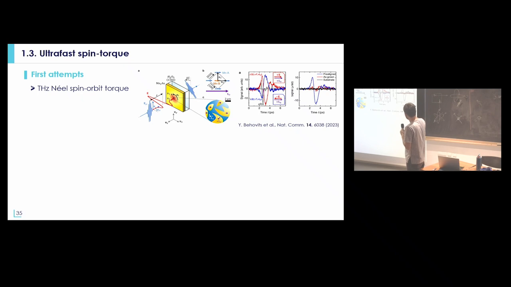And what they can see is that if they pre-align the thin film under some really large magnetic field, which means that you get a monodomain state, the amplitude of the effect is much larger. And if you use as-grown films in which you have a lot of antiferromagnetic domains, the response is much smaller because the direction of the terahertz electric field is not the correct one in order to switch all the antiferromagnetic domains. So also one remark in terms of material growth is that it's generally really difficult to optimize the growth so that you can get